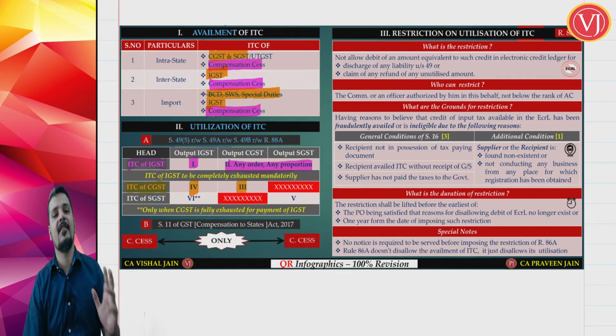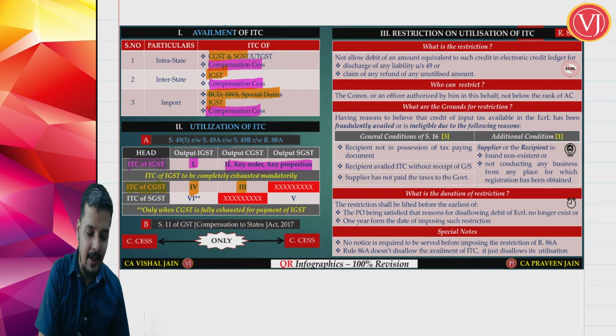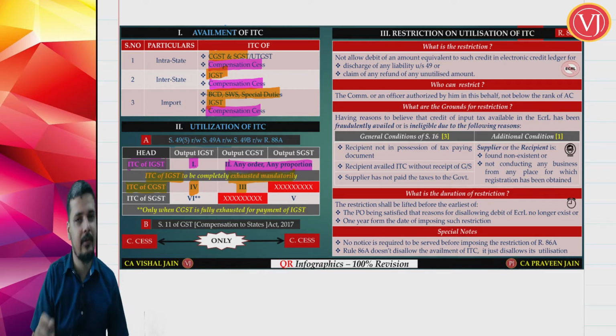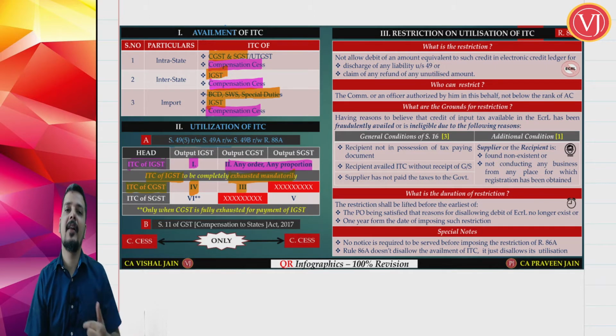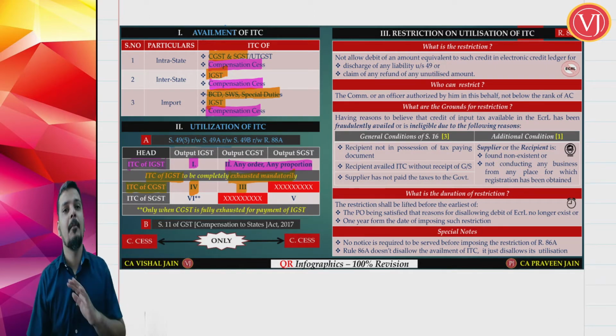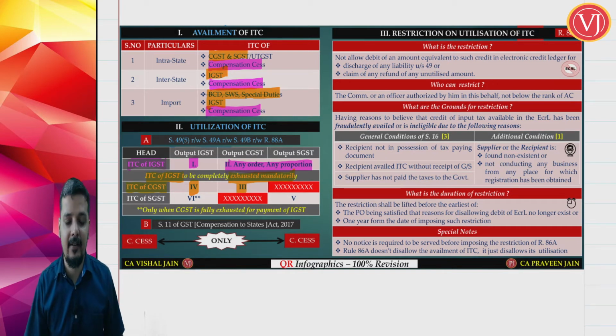But CGST input tax credit can never be used for SGST output. Right. So CGST credit will be used only after IGST credit is completely utilized. Then you will use CGST credit. That will be first used for CGST output tax, then for IGST output tax. But CGST input tax credit can never be used for SGST output tax.